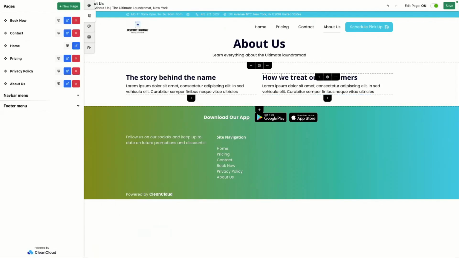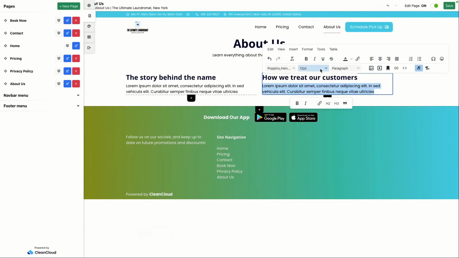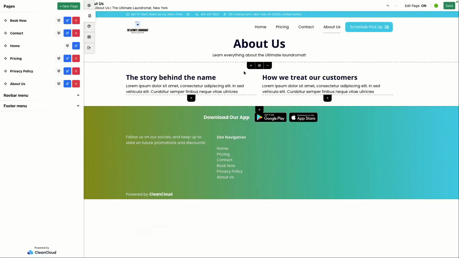So again, we can change the text. We can add anything we need to in these areas. We can adjust the fonts. We can change the text color. You've got all the typical options you might be used to if you type on Microsoft Word or Google Docs and so on. You can make the relevant adjustments to the text from here. So let's say also, we've got our section heading and we've got our subtitle. We've got some text blocks here. Maybe we also want to add more.